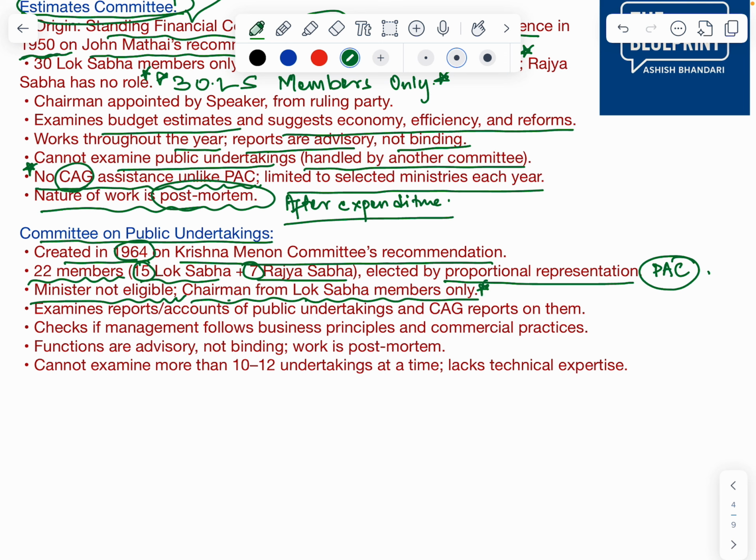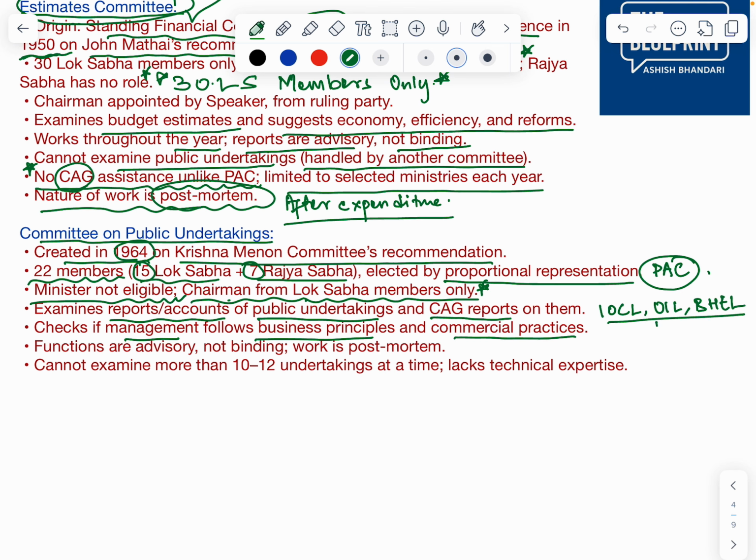They examine the reports, accounts of public undertakings and CAG reports on them, and check if management follows business principles and commercial practices. Obviously, they will examine the reports of PSUs. Which are PSUs? Like Indian Oil Corporation Limited, like Oil India Limited, like BHEL, Bharat Heavy Electricals Limited. So these are the public sector undertakings.